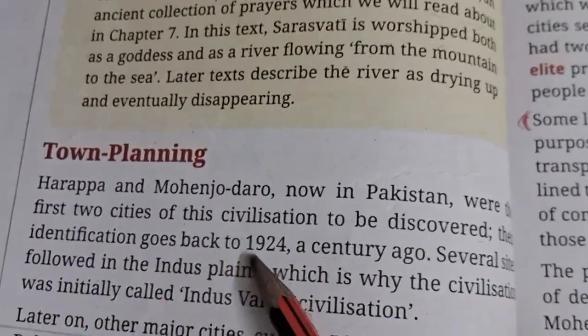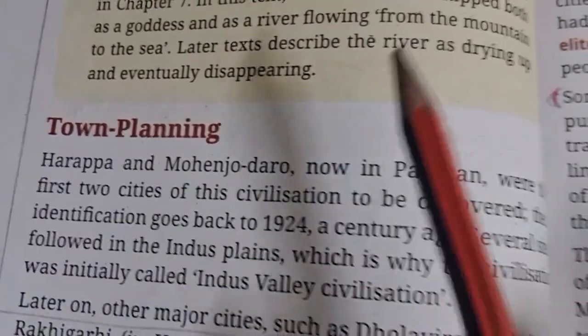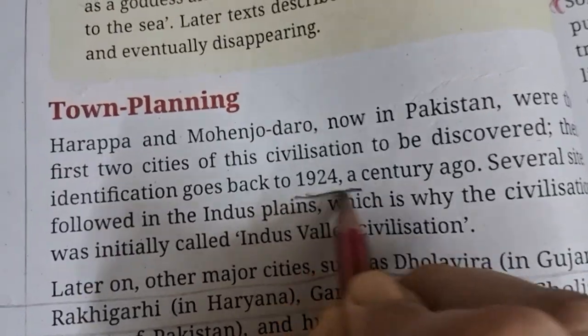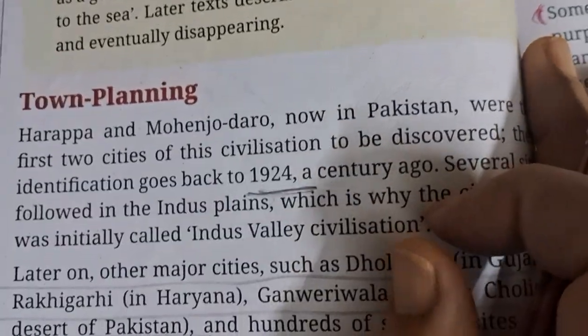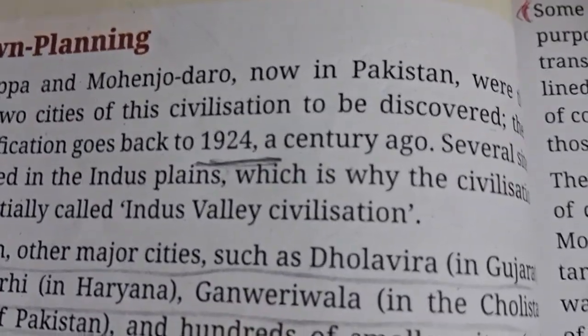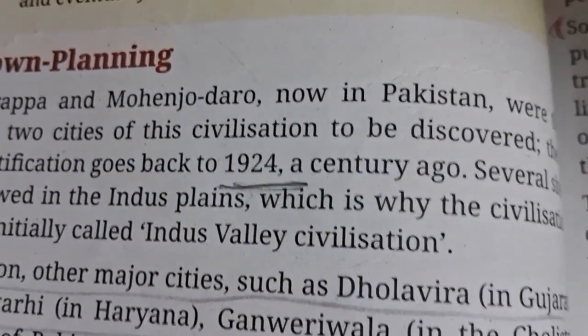When we got the identification that in these areas or cities we had a kind of civilization, the year was 1924, a century ago. Now you can count which year we are going on, 2026. So almost 100 years have gone, it means a century ago.